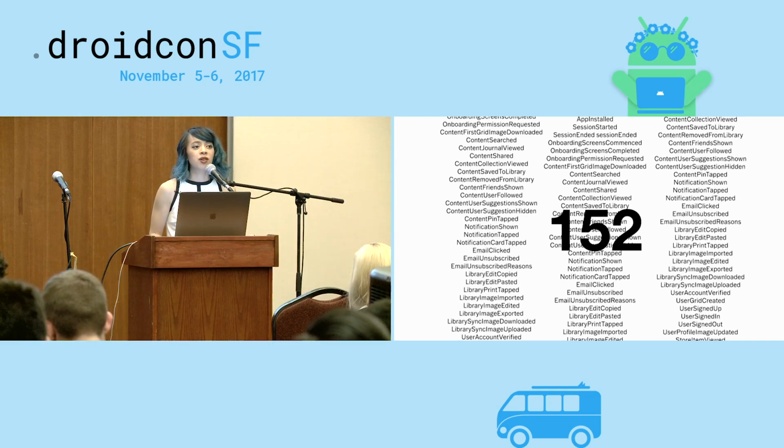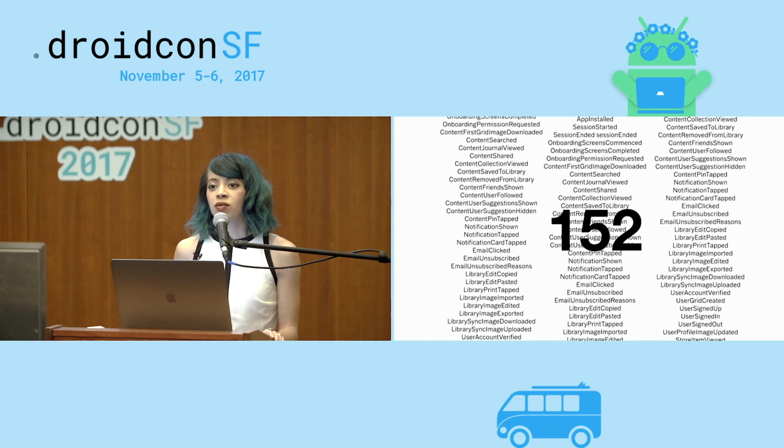So say when you edit a photo using VSCO, you would apply a preset to the photo and also be able to change things like contrast and saturation and shadows and highlights. So if we're logging an event for a user editing an image, we'd want to record this information. But say a user is viewing another user's profile, instead we might want to track something like the user ID of the profile that they're viewing and maybe a reference of where they came from, how they found that profile. So for every event it's different.